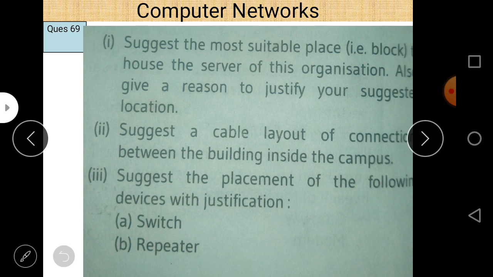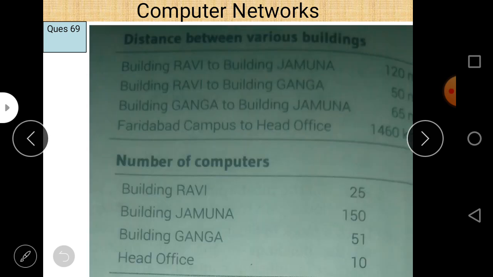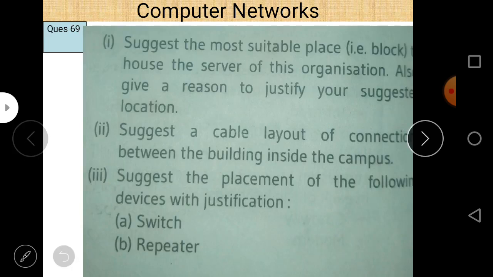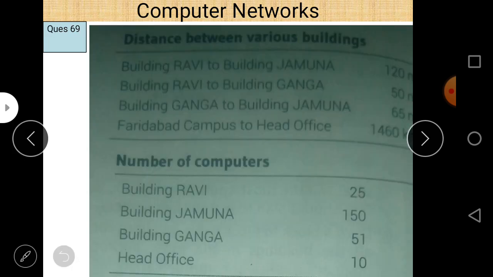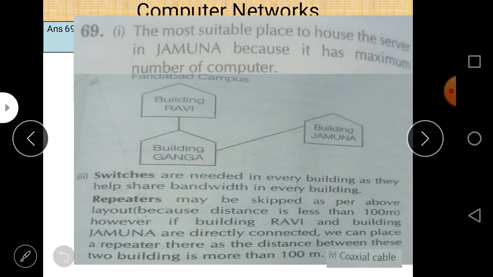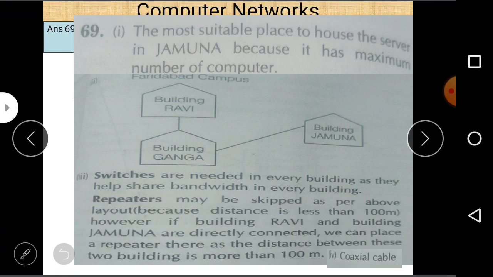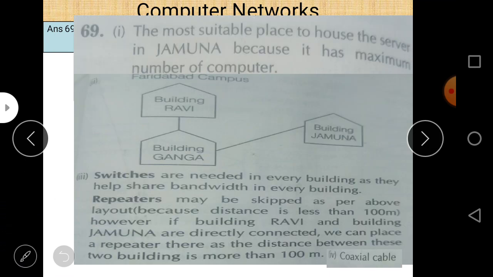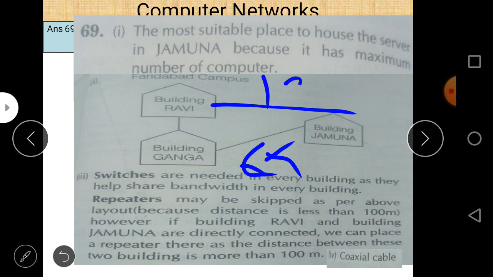This we do not write here. Why we do not write it here, I will tell you shortly. Building Ravi to building Ganga is 50 meters. Next, building Ganga to building Jamuna is 65 meters. So this is 120 meters, or this is 50 meters approximately.